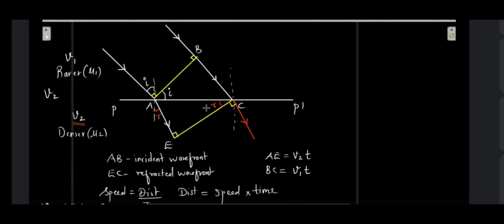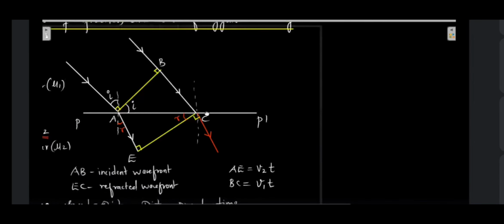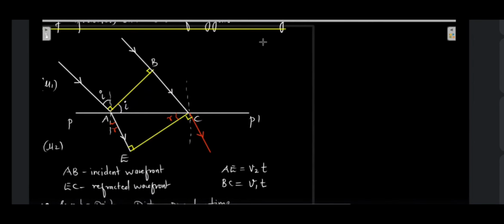So let's start with the derivation now. First you have to write down the description of the figure, draw the figure. Description is provided in the notes. Write down AB is the incident wavefront, EC is the refracted wavefront, what is AE, what is BC. Okay. So first I will consider triangle ABC. I will write down sine of I. So sine of I will be equal to opposite, that is BC, upon the hypotenuse, that is AC, because this is going to be 90 degrees. So opposite to the 90 degrees is my hypotenuse.